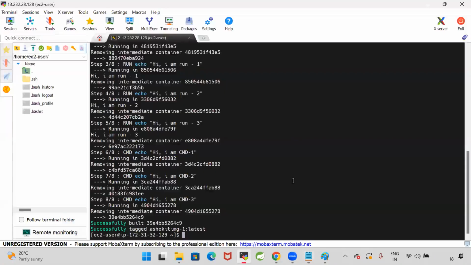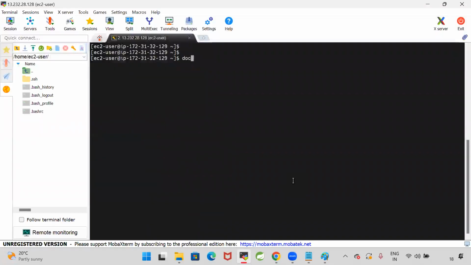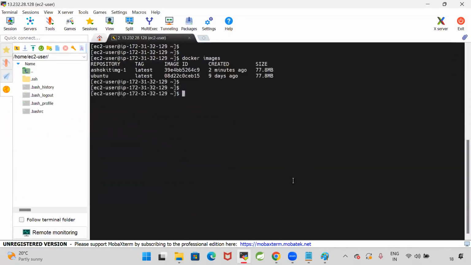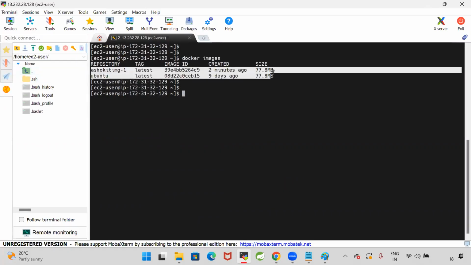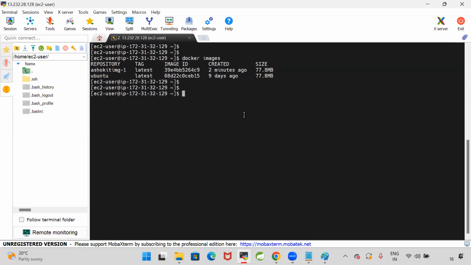Once we build the Docker image with the image name, let's verify with docker images. Now can you see it pulled the Ubuntu image. Ubuntu I used as a base image. By using Ubuntu, AshokIT image1 is created. Now let us run the AshokIT image. docker run, this is my image ID.